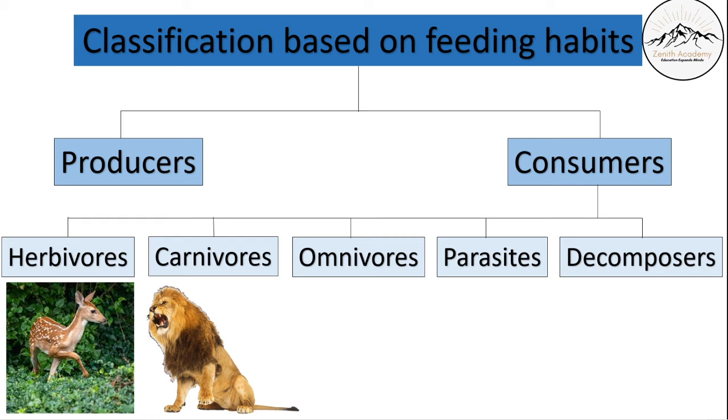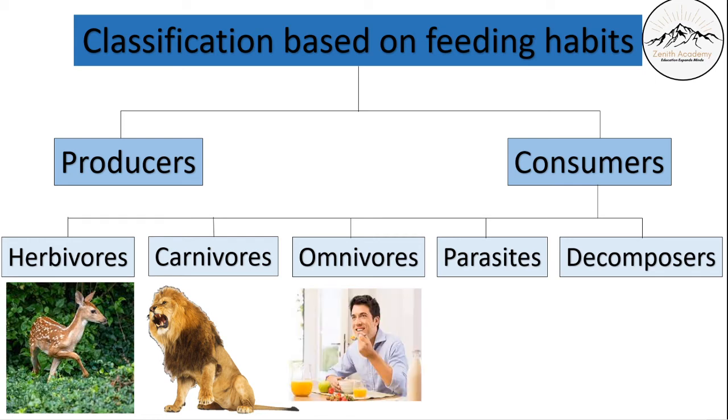Now, what are omnivores? Omnivores, humans are a very good example of omnivores. Animals that eat both plants and animals are called omnivores. So it's not necessary that omnivores will eat all kinds of plants and all kinds of animals, but omnivores will eat animals and plants, but not all kinds of animals and plants.